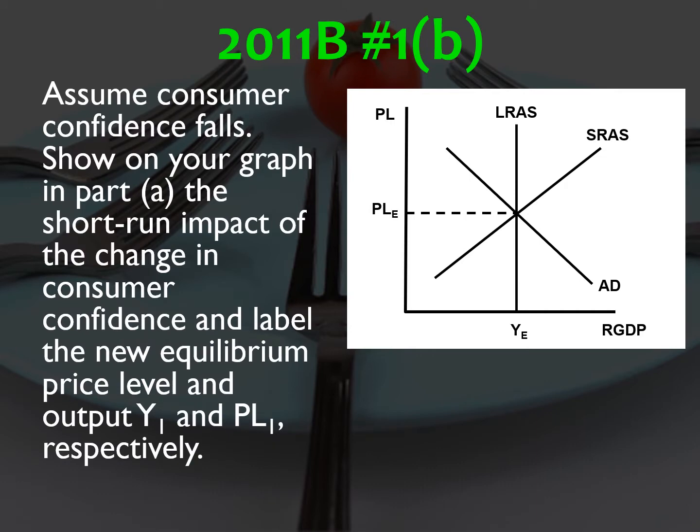B, assuming consumer confidence falls, show on your graph in part A the short-run impact of the change in consumer confidence and label the new equilibrium price level and output Y1 and PL1 respectively. So decrease in consumer confidence means decrease in consumption, which causes AD to shift to the left, thereby lowering the price level and lowering the output level.